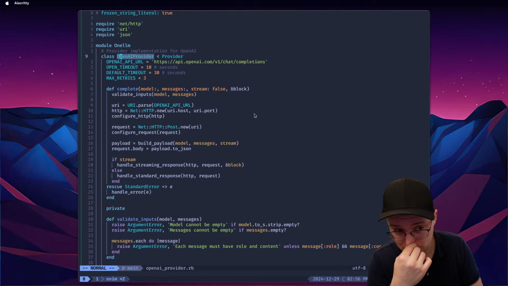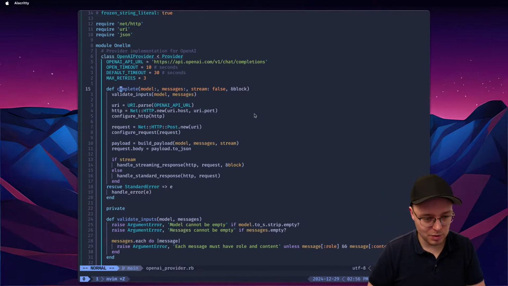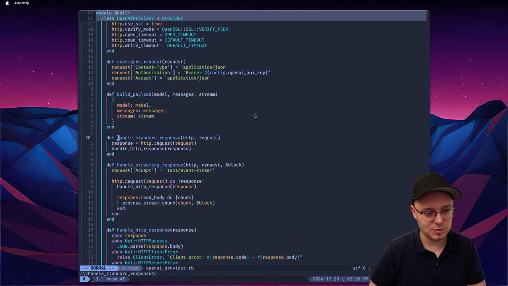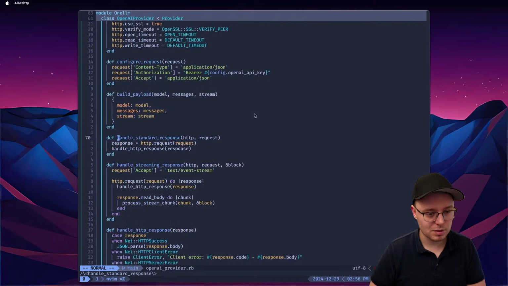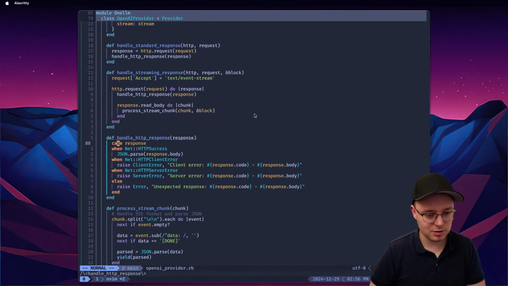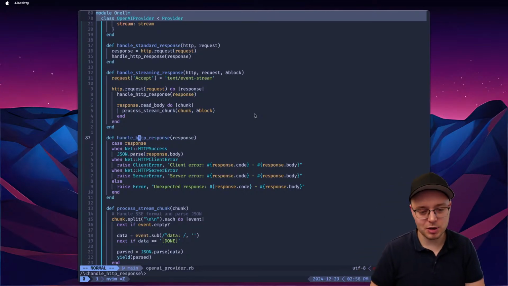Why wasn't it registered? Wait, choices. Because we don't parse the output, right? So request body. So let's say it's a standard response. We don't stream. And then what do we return? We return handle HTTP response, and this just returns parsed JSON, which is not what we need. We need an object.